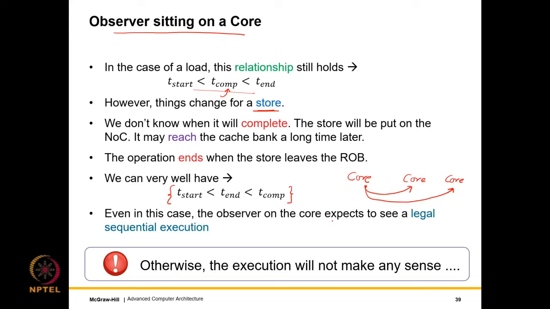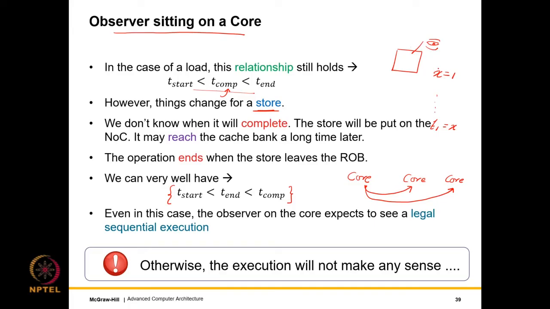Nevertheless, the observer on the core expects to see a legal sequential execution, in the sense that if the core has written some value and later on the core reads it, it expects to either read that value or a later value, but not something earlier. So let's say that I am sitting on a core over here, and I am the observer, and I set x to 1 and a long time later I read x.